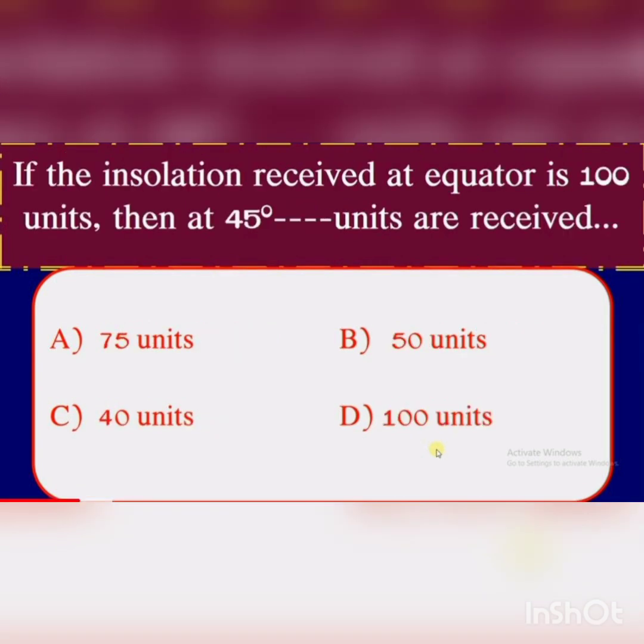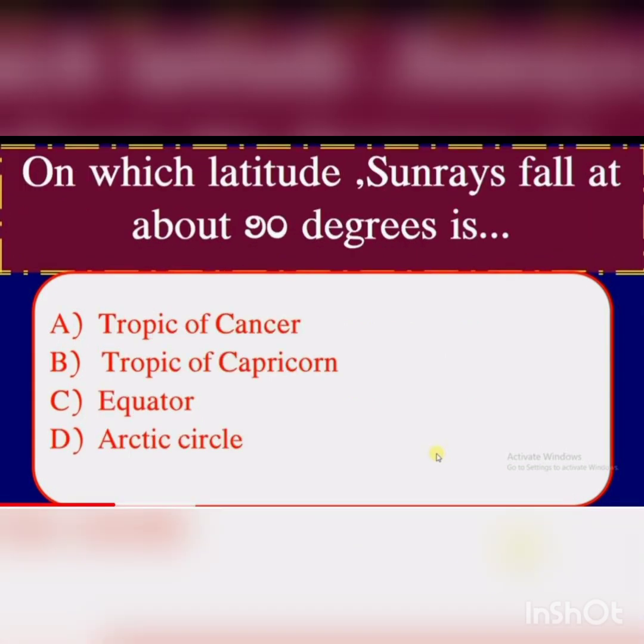If the insolation received at the equator is 100 units, then at 45 degrees dash units are received. A. 75 units. B. 50 units. C. 40 units. D. 100 units. Answer is 75 units.